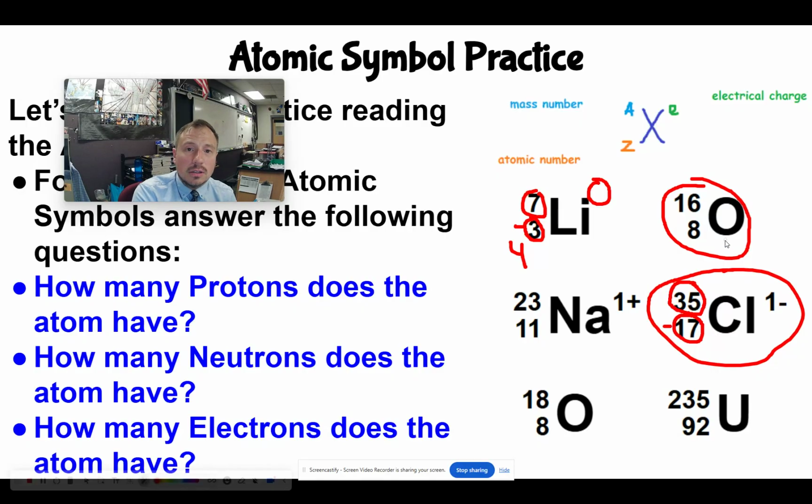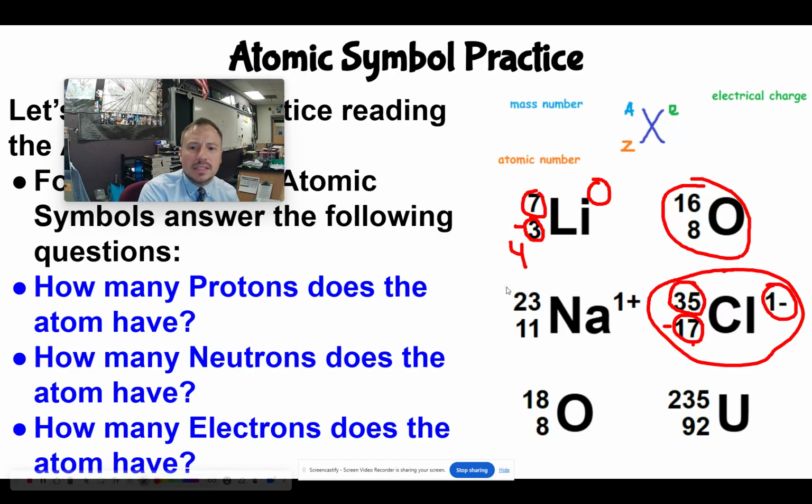Now, this one is a little bit trickier because now I do have a charge. So if you look here, to find the number of electrons, it is the atomic number, which is 17, and I subtract the charge, which is -1. 17 minus, well, remember, if I subtract a negative, I basically add it. 17 minus a -1 is 18. And just think about it this way. Don't get too lost in the weeds with the math here. Just say, oh, I've got a -1 charge. That means I have 1 more electron than proton.